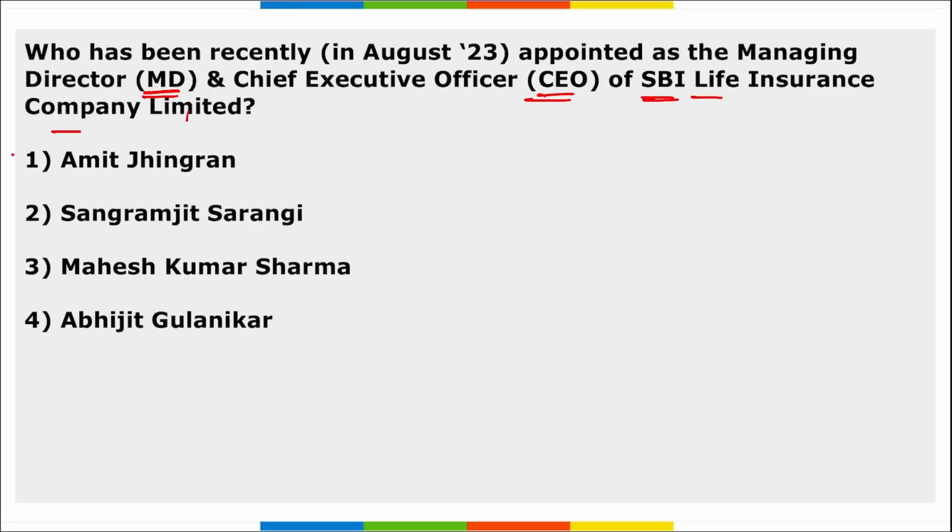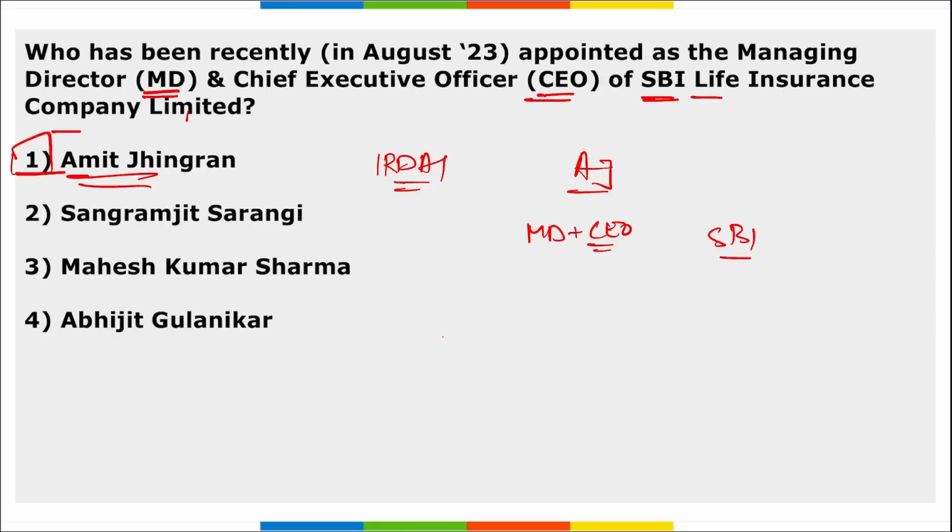Next, who has been recently appointed as the Managing Director and Chief Executive Officer of SBI Life Insurance Company Limited? He will be Amit Jhingran. Right? IRDAI has approved the appointment of Amit Jhingran as the Managing Director and Chief Executive Officer of SBI Life Insurance Company Limited. And Amit Jhingran will be succeeding whom? He will be succeeding Mahesh Kumar Sharma, the incumbent MD and CEO of SBI Life. Currently, Amit Jhingran is serving as the Chief General Manager in the State Bank of India in Hyderabad Circle, Telangana. Right? So, who has been appointed as the new MD and CEO of SBI Life Insurance Company? Amit Jhingran.